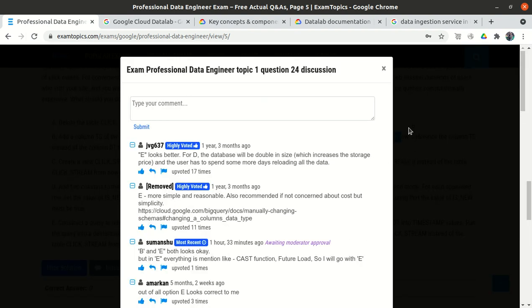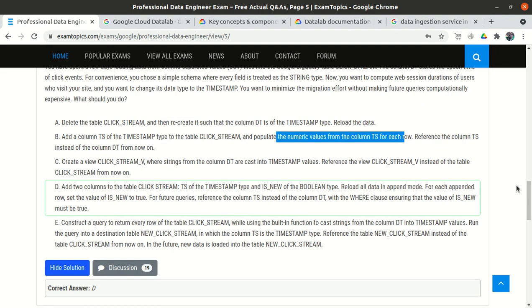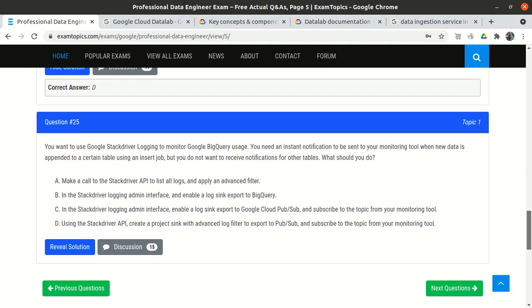So option A is correct. If we look at the discussion community tab, option A is perfectly okay. Now go to the last question. You want to use Google Stackdriver Logging to monitor Google BigQuery usage. Stackdriver Logging is one of the facilities to log